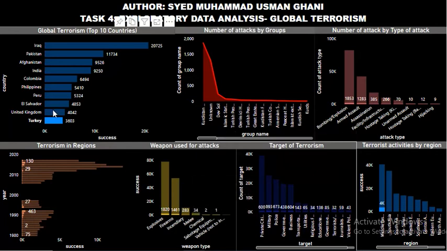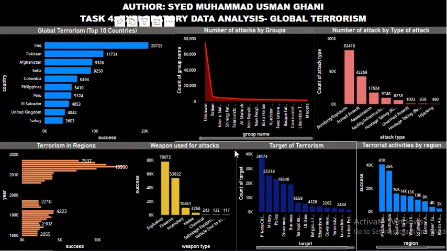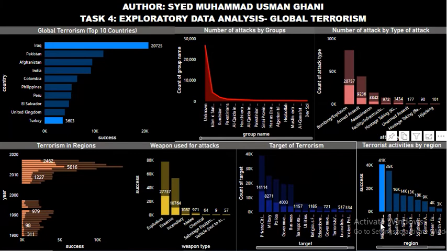So here I have built a site for each country individually. So here you can see that Iraq has most number of terrorism activities going on, like 20,725, like it's country wise. But if we look, like let me first, yes, now we have insight for all. Now if we look at region wise, like if we look for Middle Eastern region, the activities are around 24k.